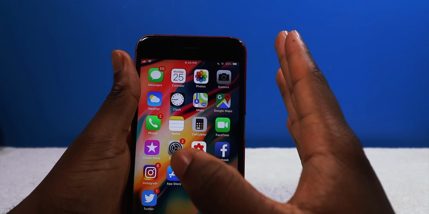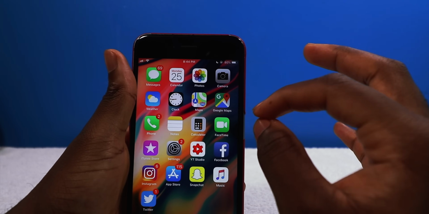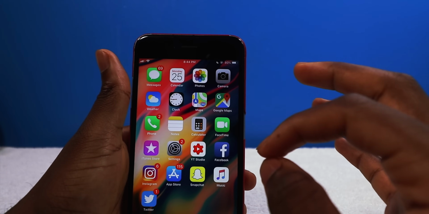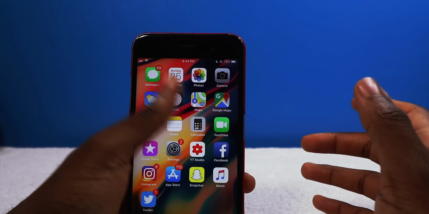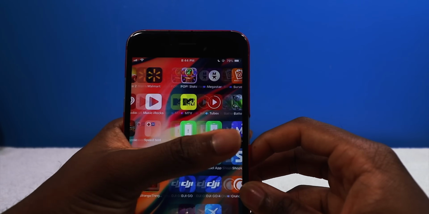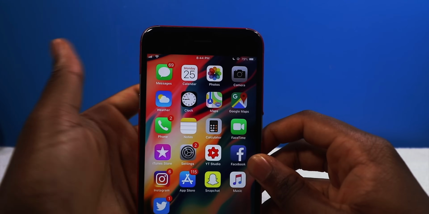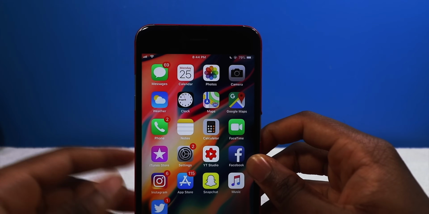I would still say iOS 12.1 was a bit faster, if not maybe the same. But then again, I did that test on a clean iPhone 6. This is a pretty heavily loaded iPhone 6, so it is kind of slow. Some apps are fast, but the third-party applications launch up pretty slow.